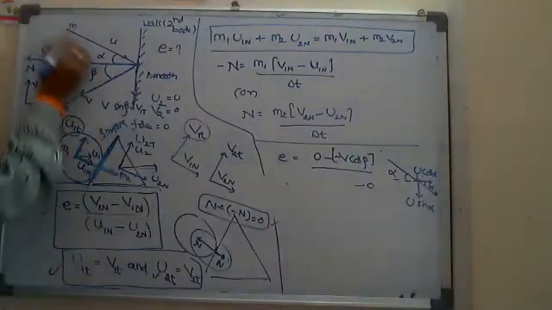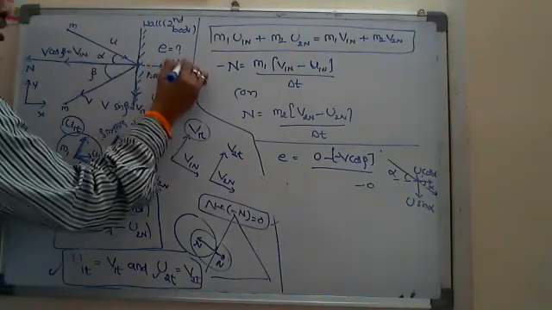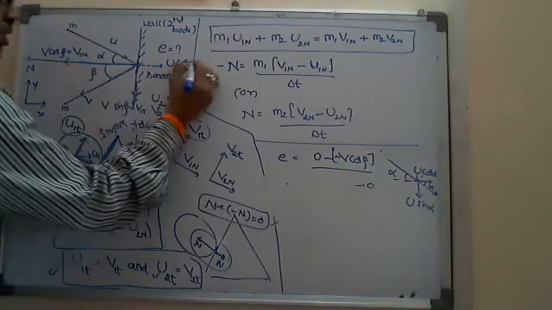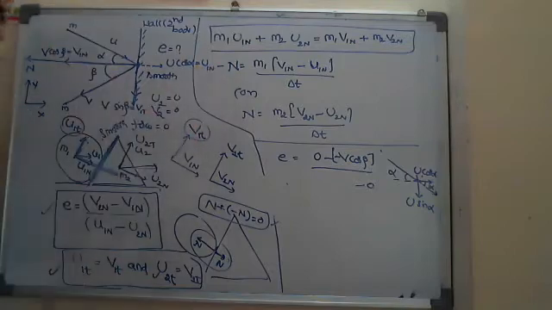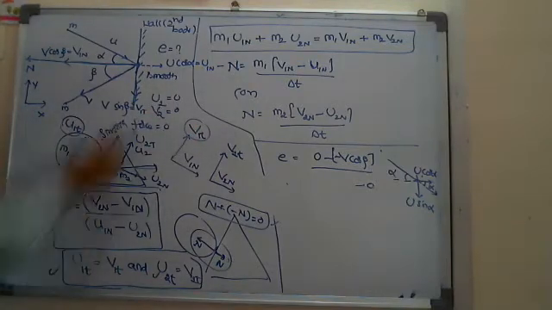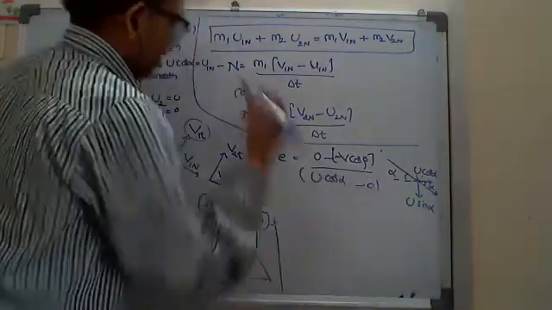So after resolving, this is u cos alpha along the normal direction. This is u of the first body in the normal direction, which is u cos alpha minus 0.